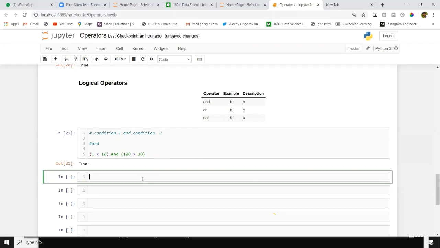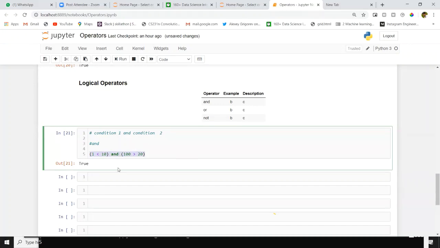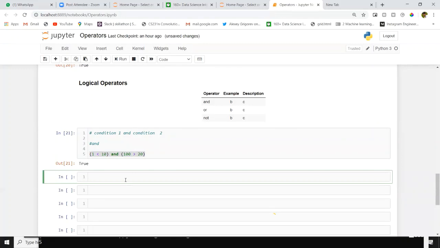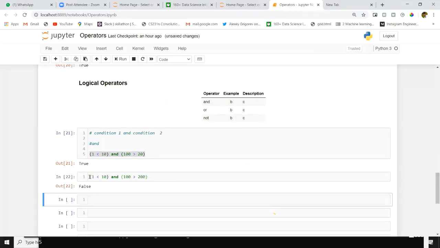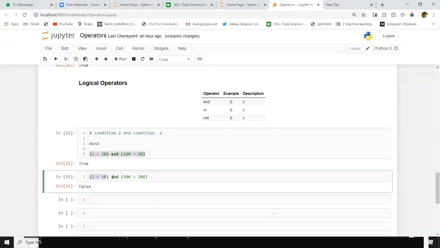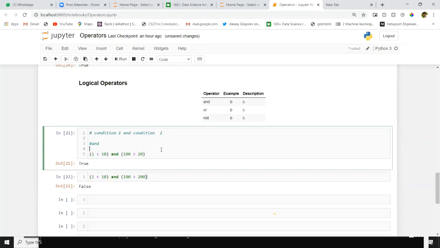In the same way, I'll execute the same code here as well. I'm making this 200. Now we'll get false as the output. Why? Because the first condition, 1 less than 10, is true, and we are giving 100 greater than 200, which is false. So we will get output as false. If you are dealing with the AND operation, both condition 1 and condition 2 should be true. The AND operator is mainly used to verify these situations.